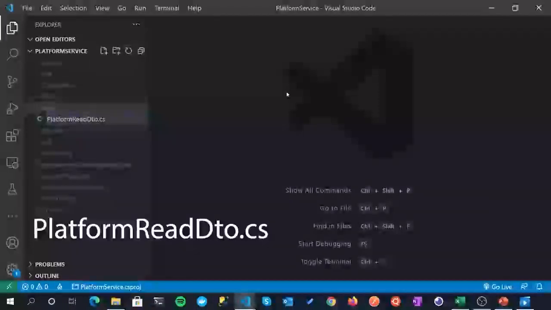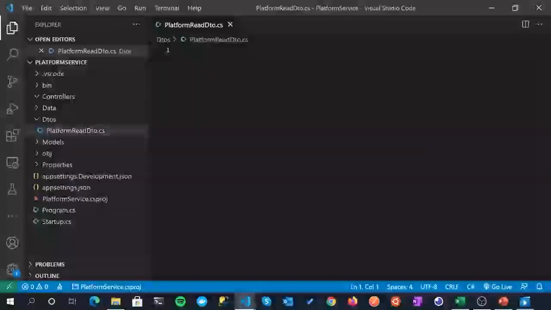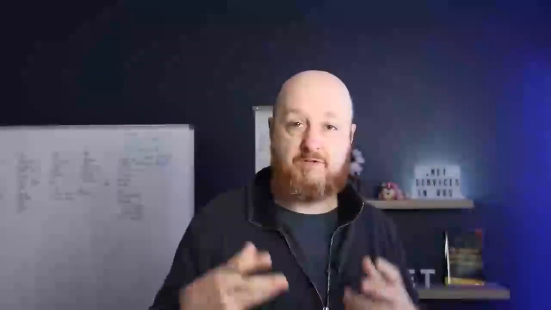DTO.cs. Now you might question this and go, what? Don't we just create one DTO? You could, but you're not really going to get the maximum benefit from them. We're going to create quite a few DTOs. In this section, just 2. So the use case is consumers are going to be reading data from us, platform data from our service. So this DTO, the read DTO, is going to be a representation of any data that we want to provide in that context when anybody's reading from us.